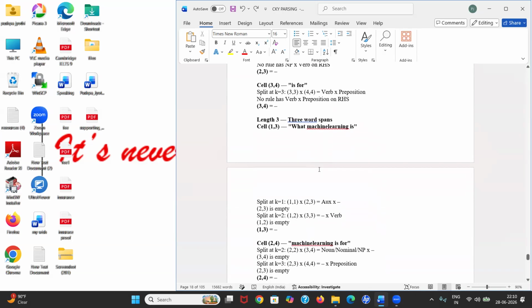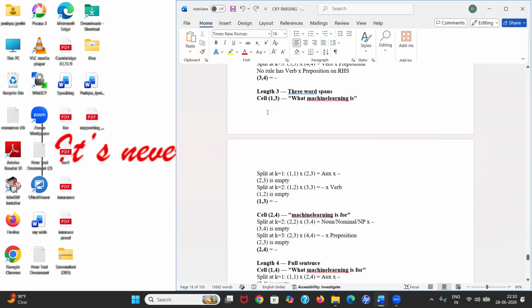Now let's check. Maybe the second row is null. Maybe we can accept something in the third row. The three length. Three: what machine learning is. Now split it 1, 1. Take what and take machine learning is separately. What you can represent as aux. We already see machine learning is we can't represent. So we can't represent it.